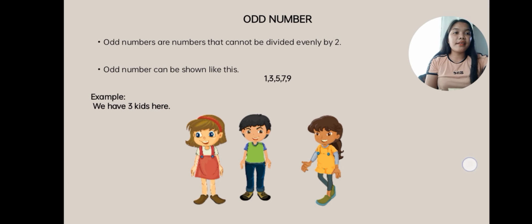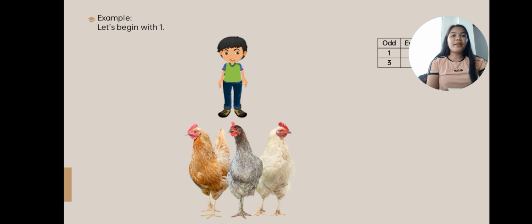I have here another example. Let's begin with 1. The kid here is alone with no friends. So 1 is an odd number. Another kid joins him. Now we have 2 kids. They have formed a group of 2 with no one left alone. So 2 is an even number.